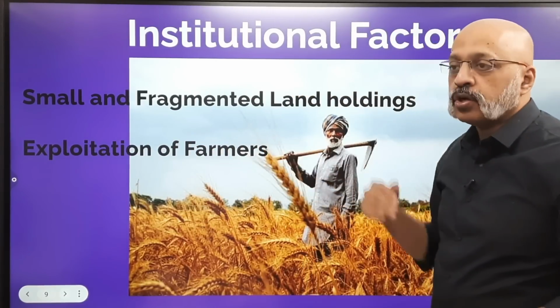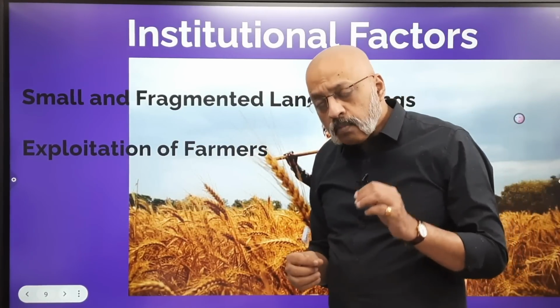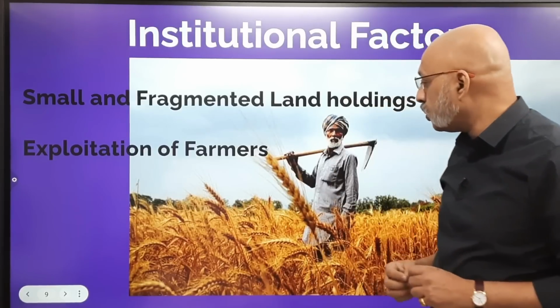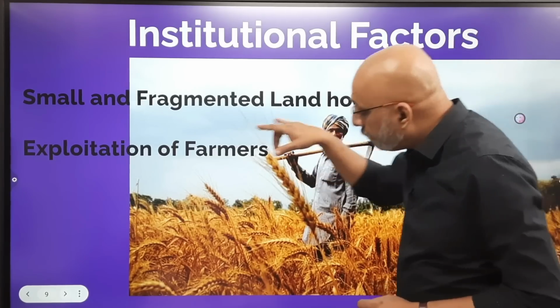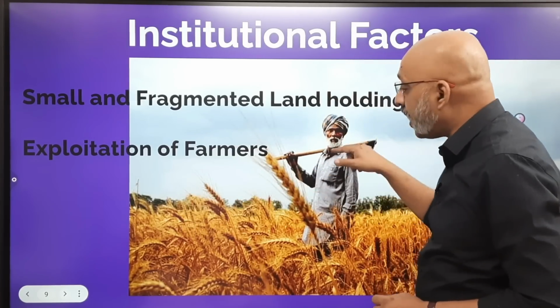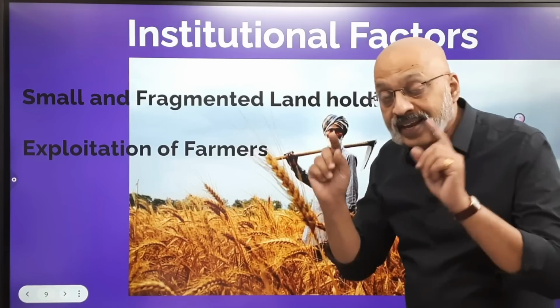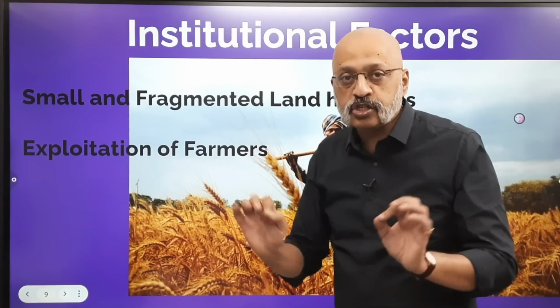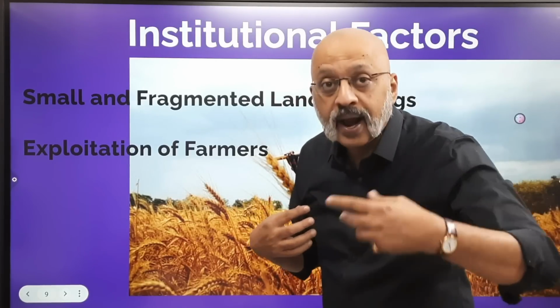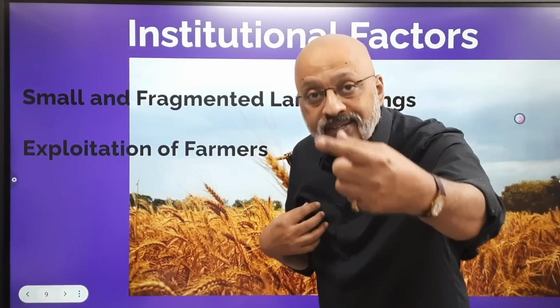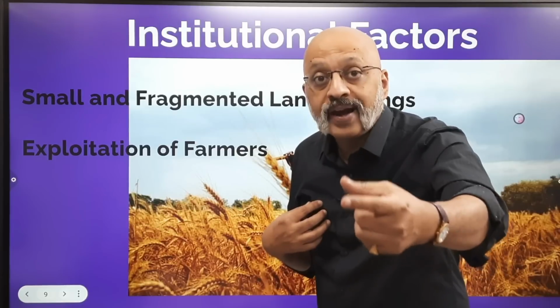The second one is exploitation of farmers. Most farmers, and this is another big issue, are not landlords. This man may not be owning this land. This man could well be a tenant farmer. Tenant farmer is the term which is used. A tenant farmer is someone who doesn't own land; you own a land, and I say, I will take your land on rent.